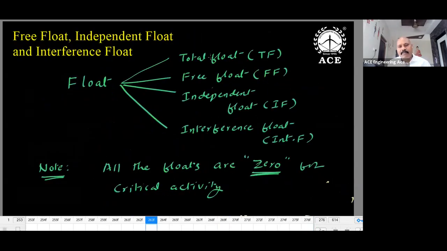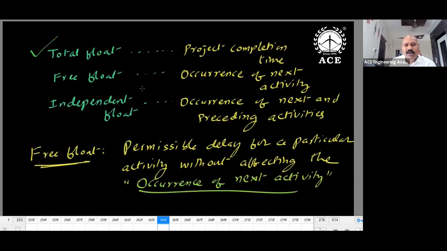Okay, so float could be of 4 types: total float, free float, independent float, interference float. All float values are zeros for a critical activity. What is total float? What is free float, independent float? I've given here clearly. Total float is the permissible delay without affecting completion time. Free float is the permissible delay without affecting the next activity. Independent float is without affecting next and preceding activities. Just remember: total float is linked with completion time, free float with the next activity, independent float with either side, next and preceding.